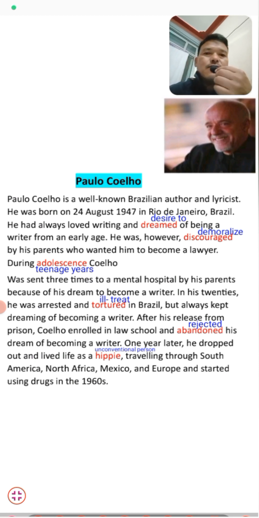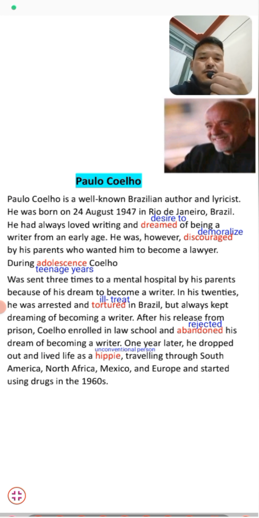Okay, they didn't want him to be a writer, rather they wanted him to be a lawyer. That's why they used to discourage him. During adolescence, Coelho was sent three times to a mental hospital by his parents because of his dream to become a writer. What happened, students?